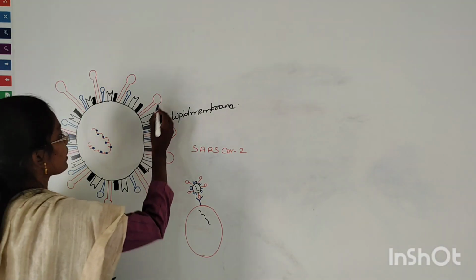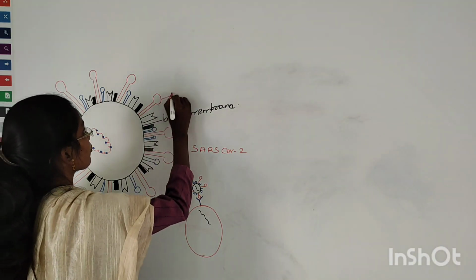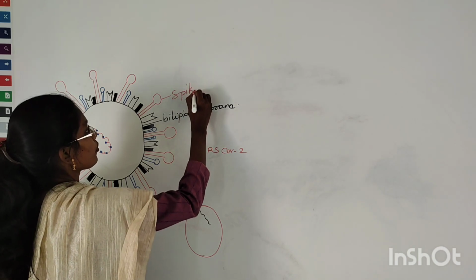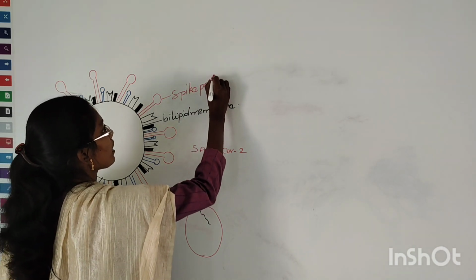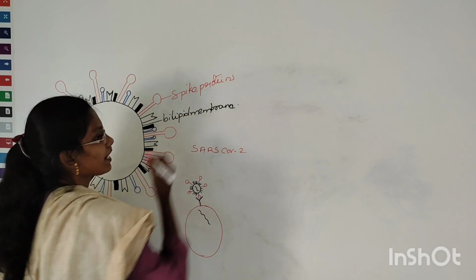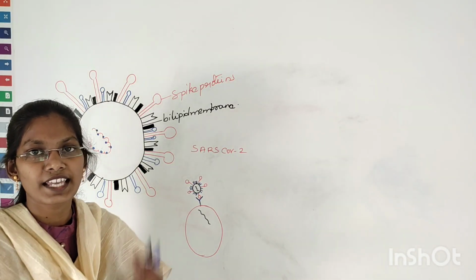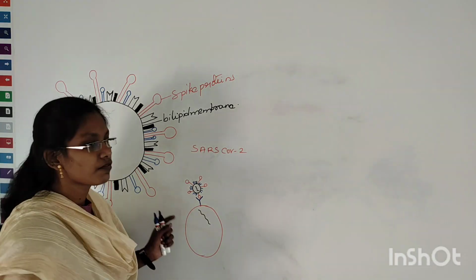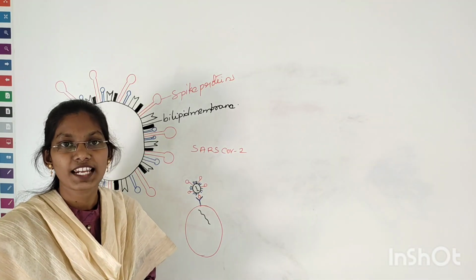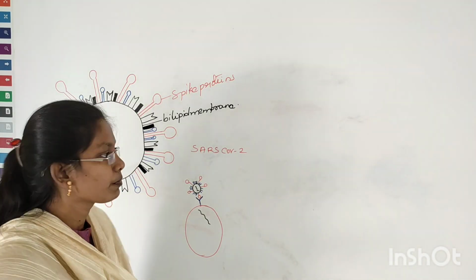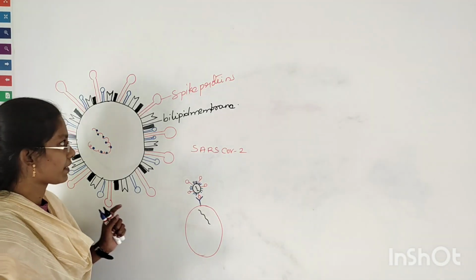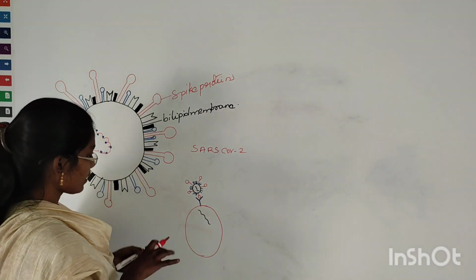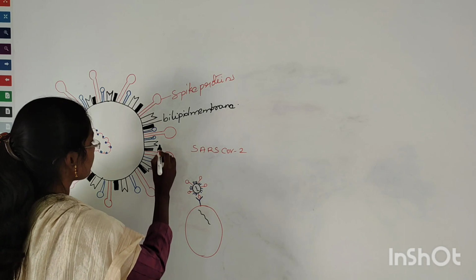Then coming to the very next structure here, spike proteins. Spike proteins play a very important role in binding with the angiotensin converting enzyme 2 receptor of alveoli in the lungs. That is the reason why lungs are the first and foremost infected organs in a human being affected with this coronavirus, right?